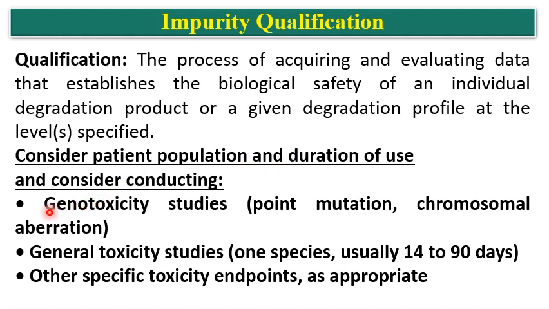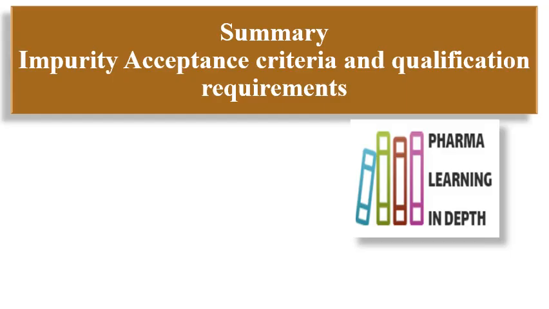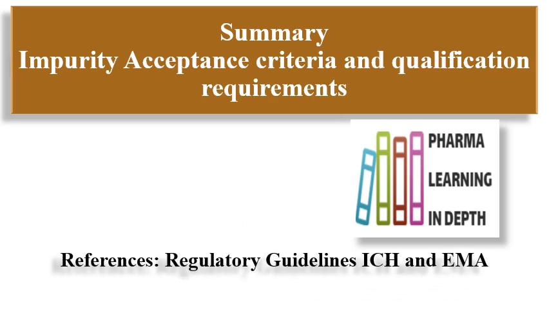For qualification of the impurity, genotoxicity studies are done, and these are called the minimum screen for genotoxicity. It involves a point mutation study and a chromosomal aberration study. Then general toxicity studies involve a general toxicity study with rodents, with one species. Usually 14 to 90 days are considered sufficient. Then other specific toxicity endpoints as appropriate for the impurity. So this is regarding the impurity acceptance criteria and qualification requirements for the impurity.